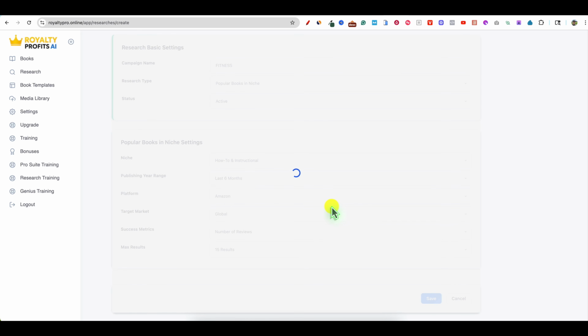This is the research section. This is a one-time offer, OTO1. If you don't get this upgrade, you won't be able to have the research. But I want to see what this can do for us, and then we're going to go and write our book for us. While it's doing that, you can see you have your media library.